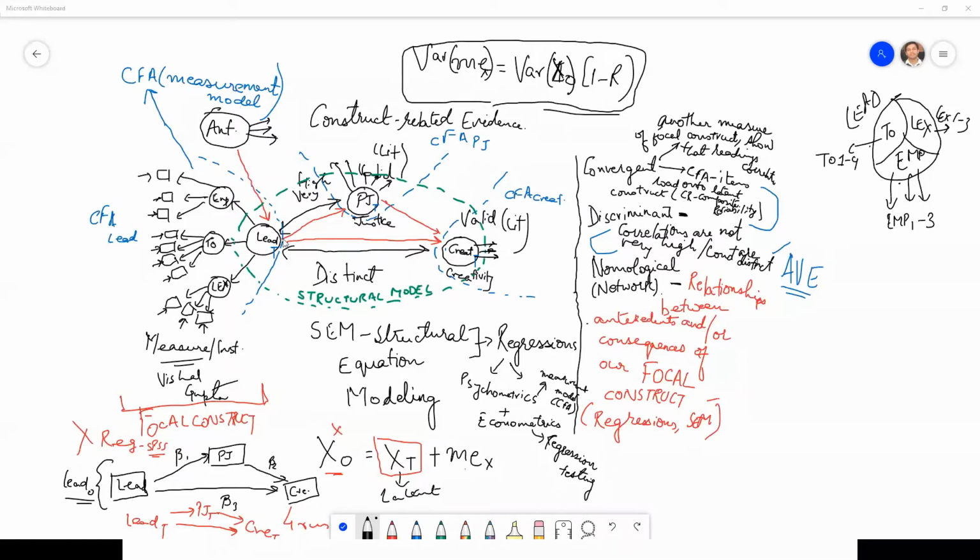It is not necessary. You can have even just one construct instead of 2 constructs. But using SEM, you can make models as complex as possible.